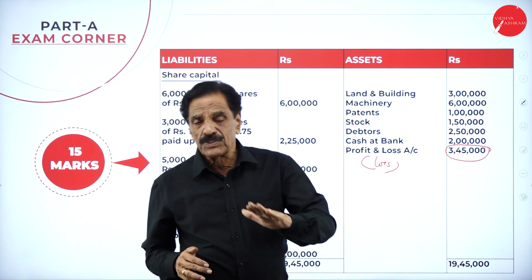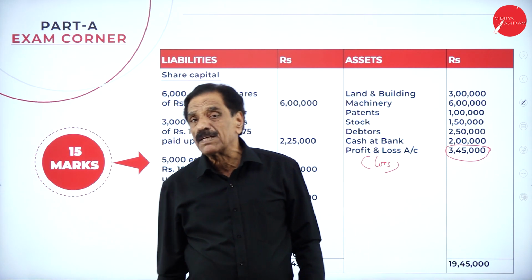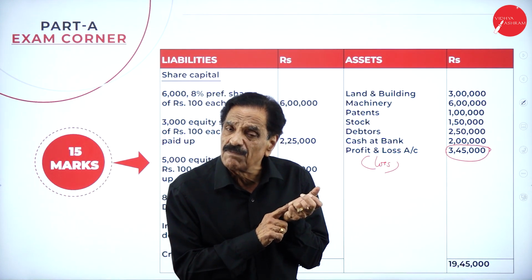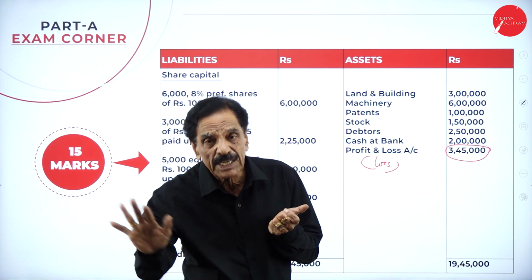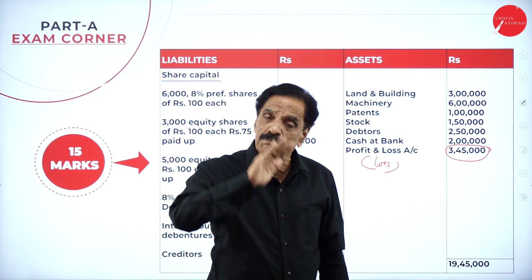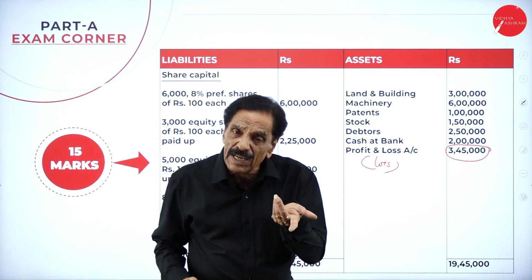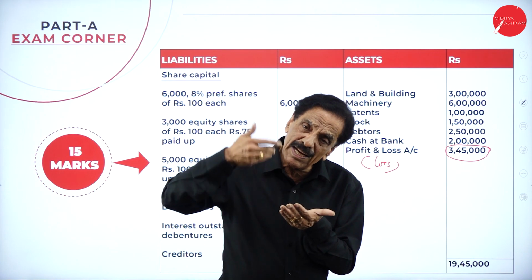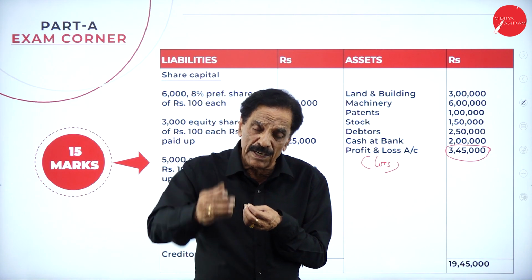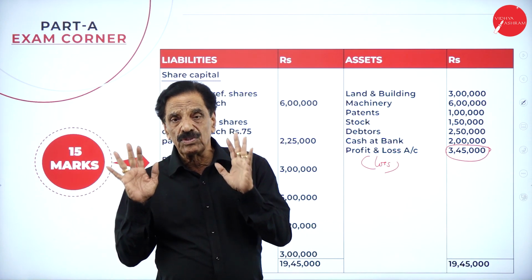So what's the procedure? First, he will realize the assets. Once he realizes the assets, he will make the payment as per the Company's Act. He will go with the Act. First he has to pay the secured creditors, legal expenses, liquidator's remuneration. In that, percentage on assets realized, percentage on preferential creditors, percentage on unsecured creditors, then liquidation expenses, then debentures and their interest, preferential creditors, then unsecured creditors, then preference shareholders. In that, preference share capital, their dividend. If any amount is left over, that goes to the equity shareholders.